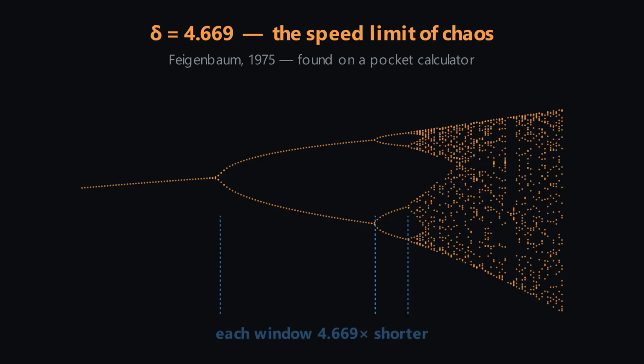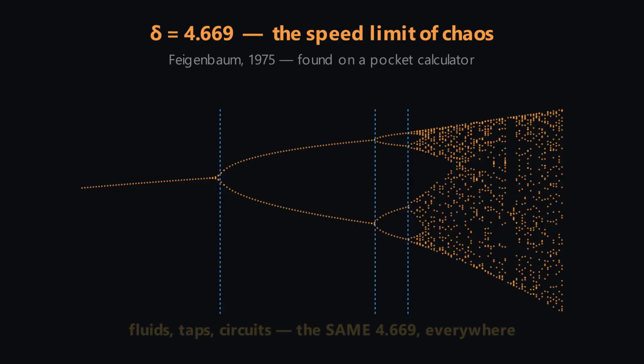Then came the shock. Any system that marches to chaos this way, swirling fluids, dripping taps, electronic circuits, uses the same 4.669. Even the road into chaos has a universal speed limit, and we found it in the 1970s, not in antiquity. Sum the cubes, 1 plus 1/8 plus 1/27, and on forever.